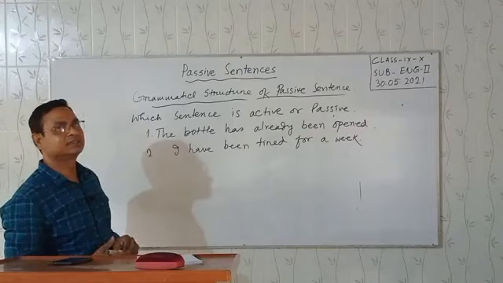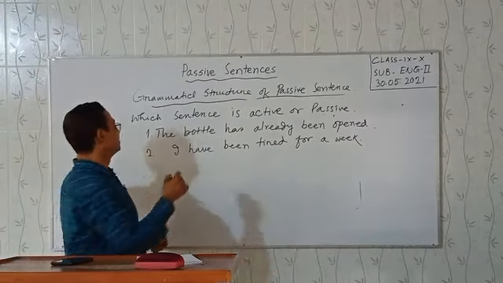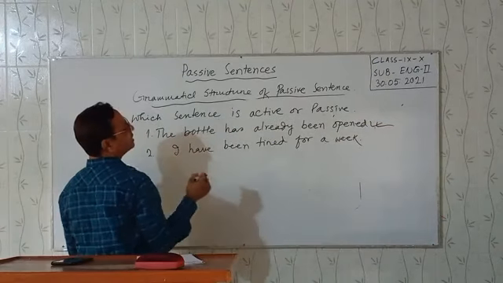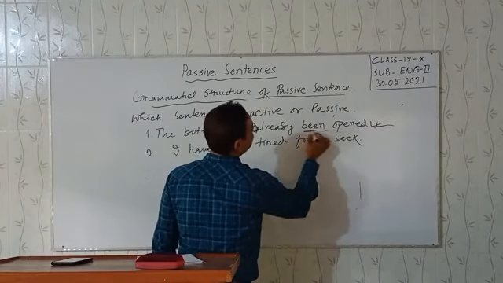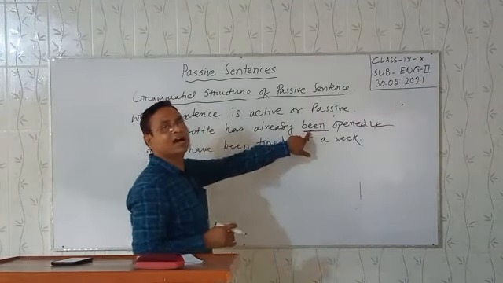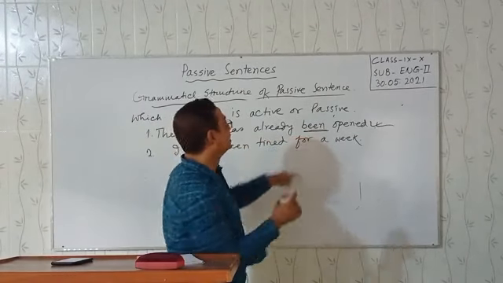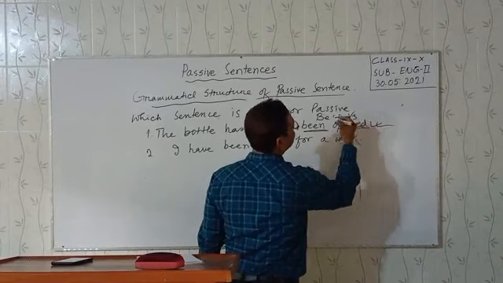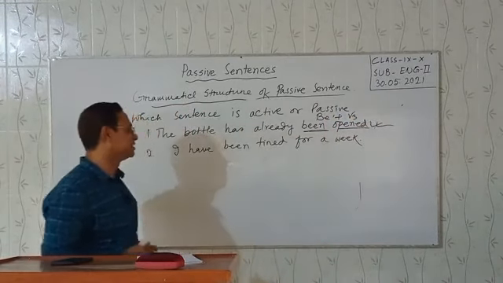Can you guess? Yes, dear students, the first one is passive because, look at the board, this is been. Been is the past participle of be. Be plus opened, this is verb 3. So this is the passive sentence.